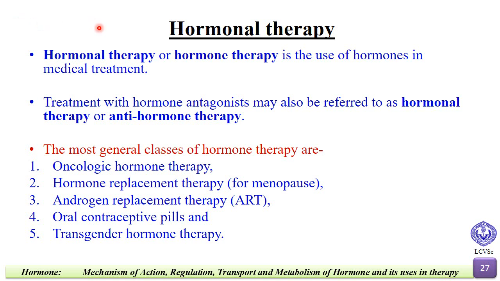The last topic is hormonal therapy. Hormonal therapy or hormone therapy is the use of hormone in medical treatment. The treatment with hormone antagonists may also be referred to as hormonal therapy or anti-hormone therapy. The most general classes of hormone therapy are oncologic hormone therapy, hormone replacement therapy, androgen replacement therapy, oral contraceptive pills, and transgender hormone therapy.